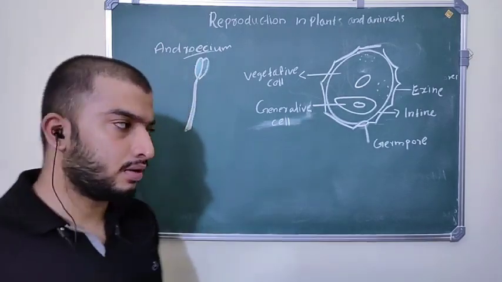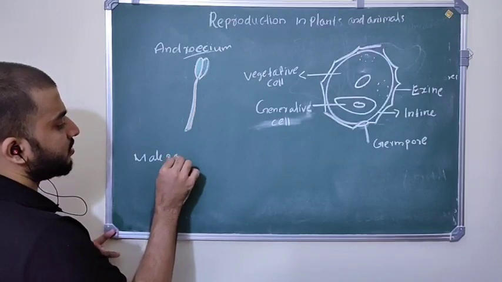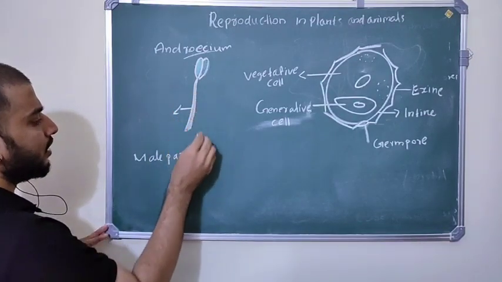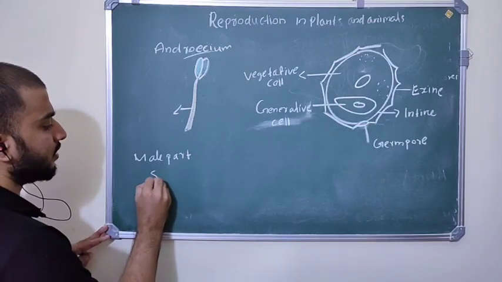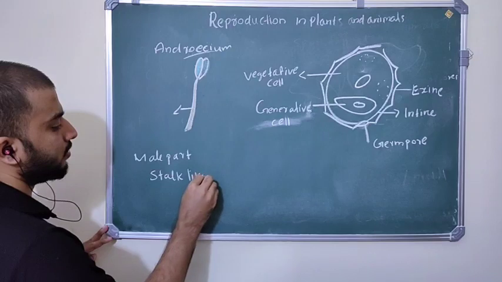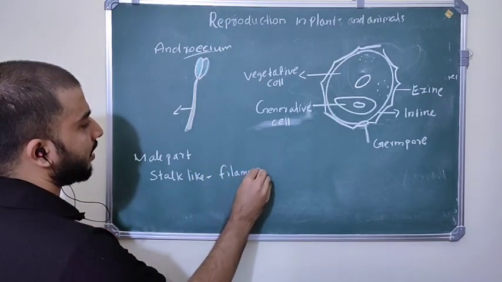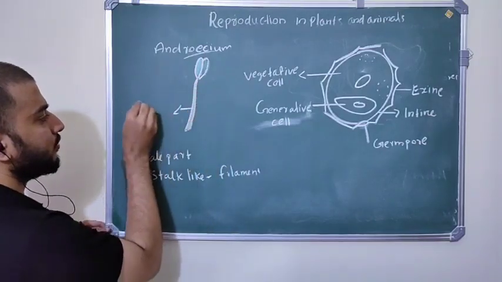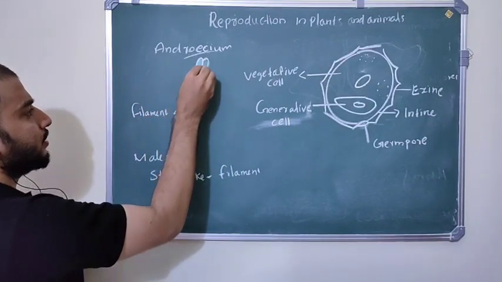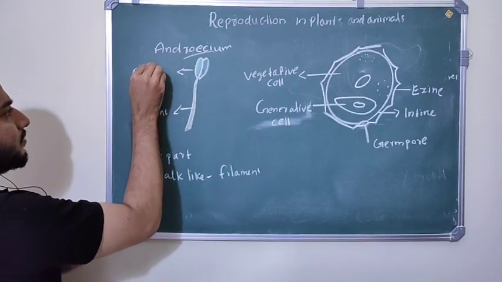If you observe its structure, you can see a stalk-like structure called the filament. This filament is attached to a bag-like structure, and this bag-like structure is called the anther.